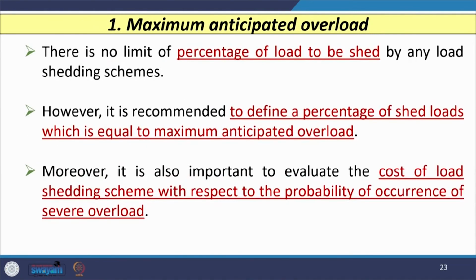So, if I consider the first one, the maximum anticipated overload factor, there is no limit on the percentage of load to be shed by any load shedding scheme. So, no such standard exists. However, most of the utilities recommend defining a percentage of load shed equal to the maximum anticipated overload. So, it is important to evaluate at the same time the cost of the load shedding scheme with respect to the possibility of occurrence of severe overload.